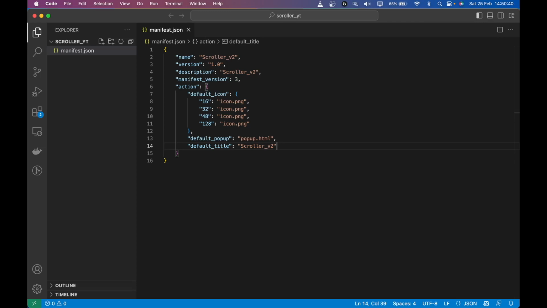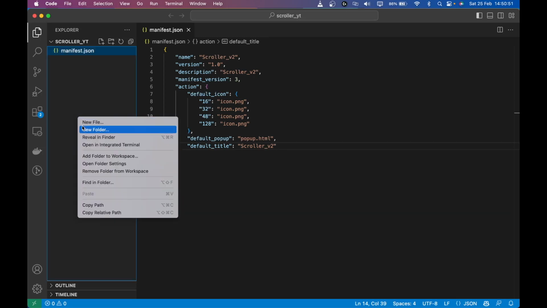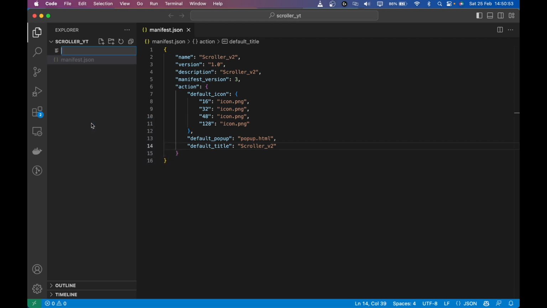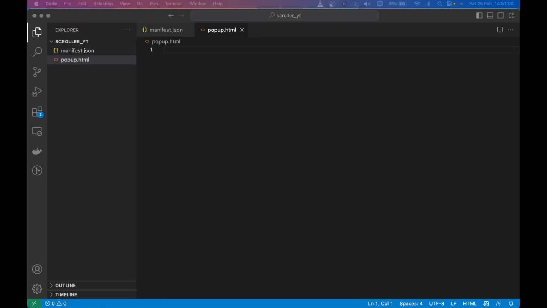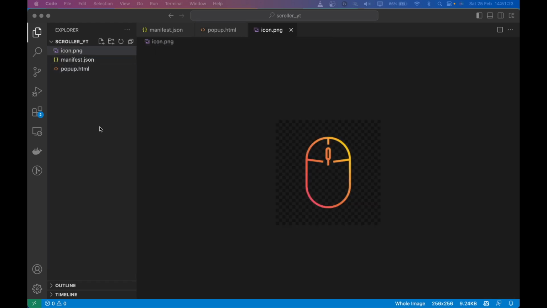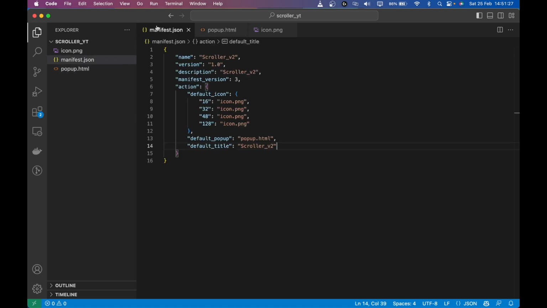So yeah, we have name, version, description, manifest version, action, and icon in the pop-up and title. So let's create this icon and the HTML file. I'm going to create this HTML file, popup.html. And the other thing that I'm going to do is import the icon to this project. So now we have the icon, we have the pop-up, and we have the manifest.